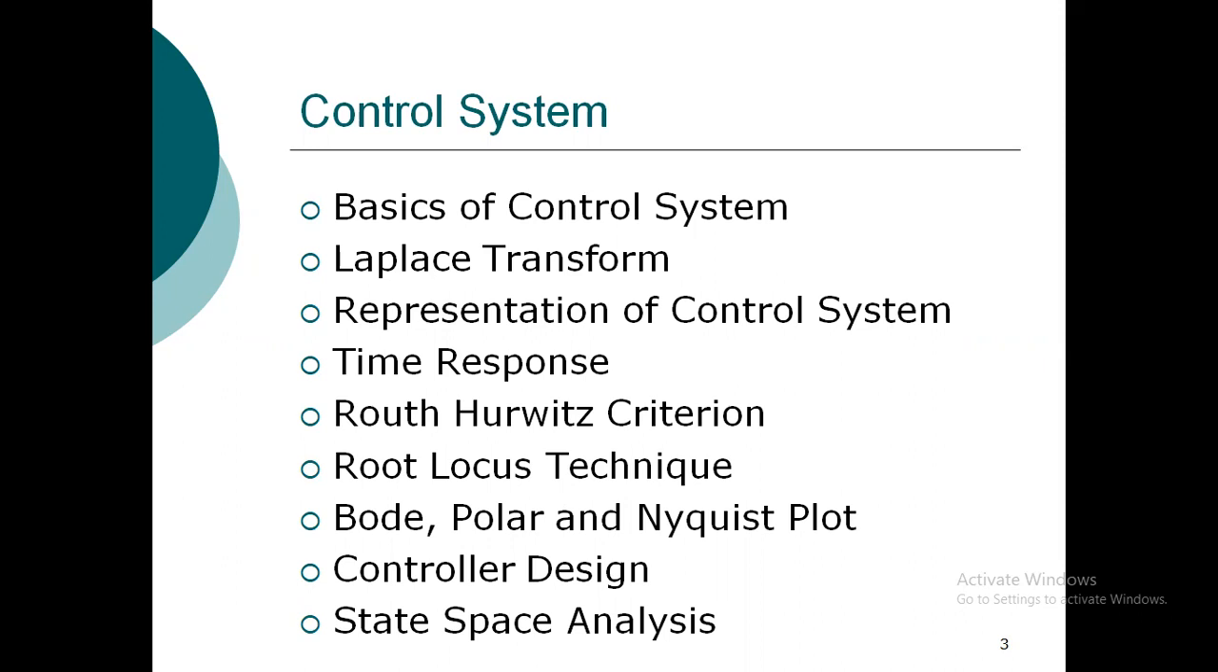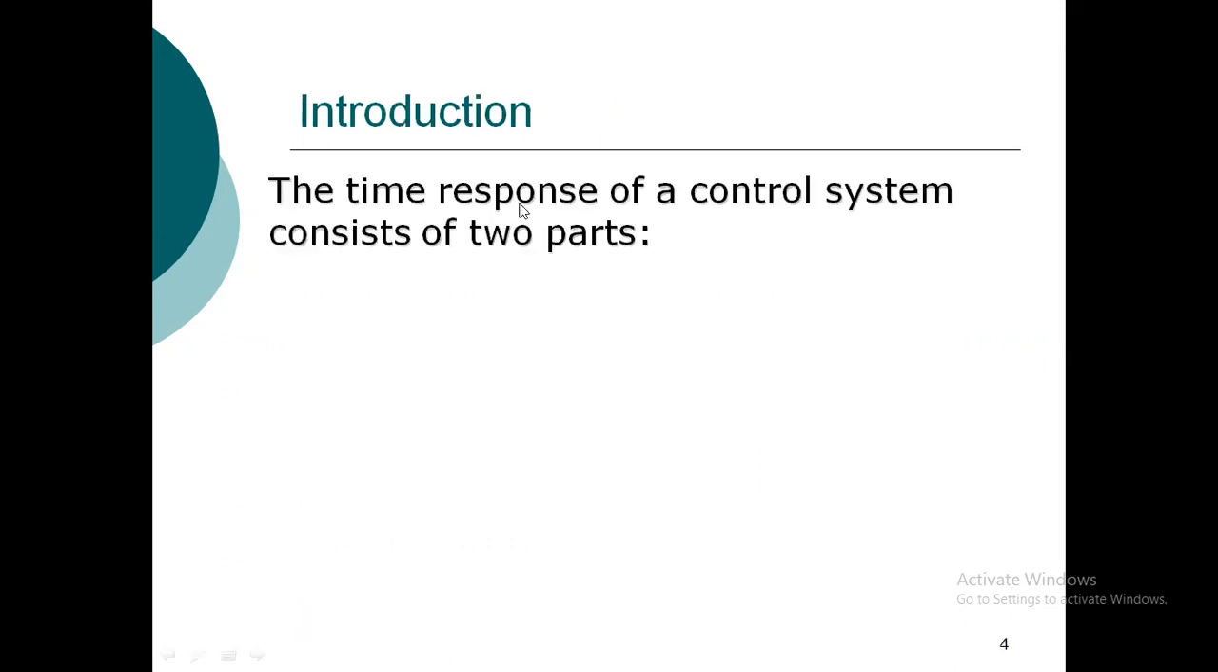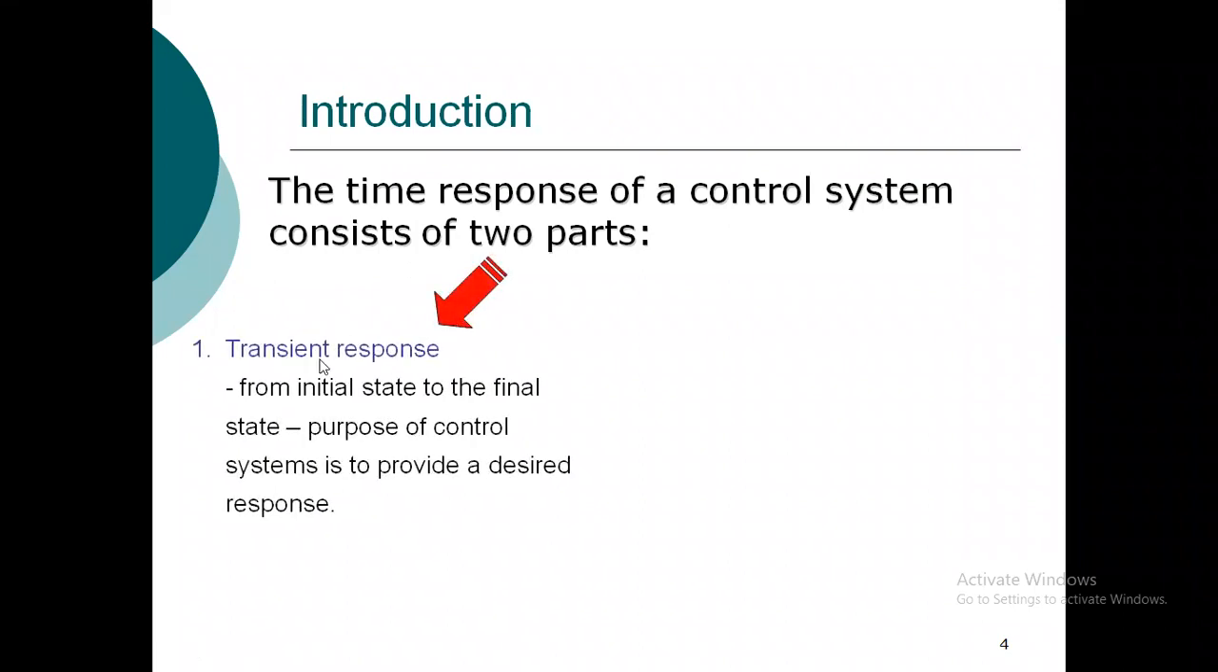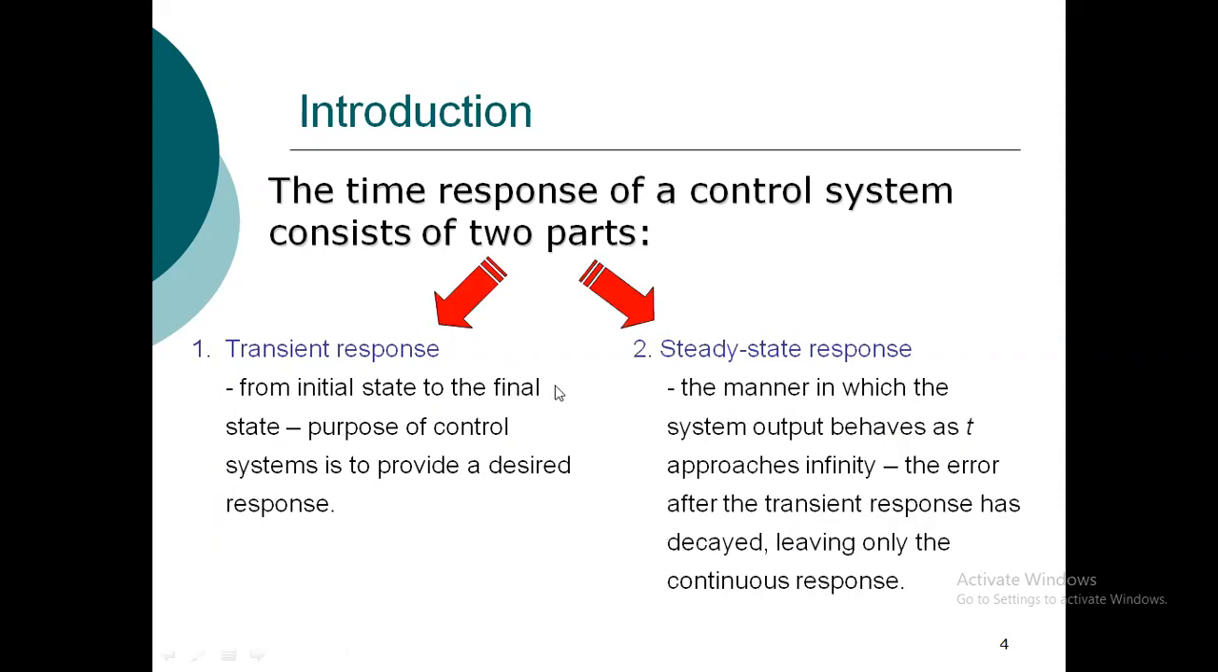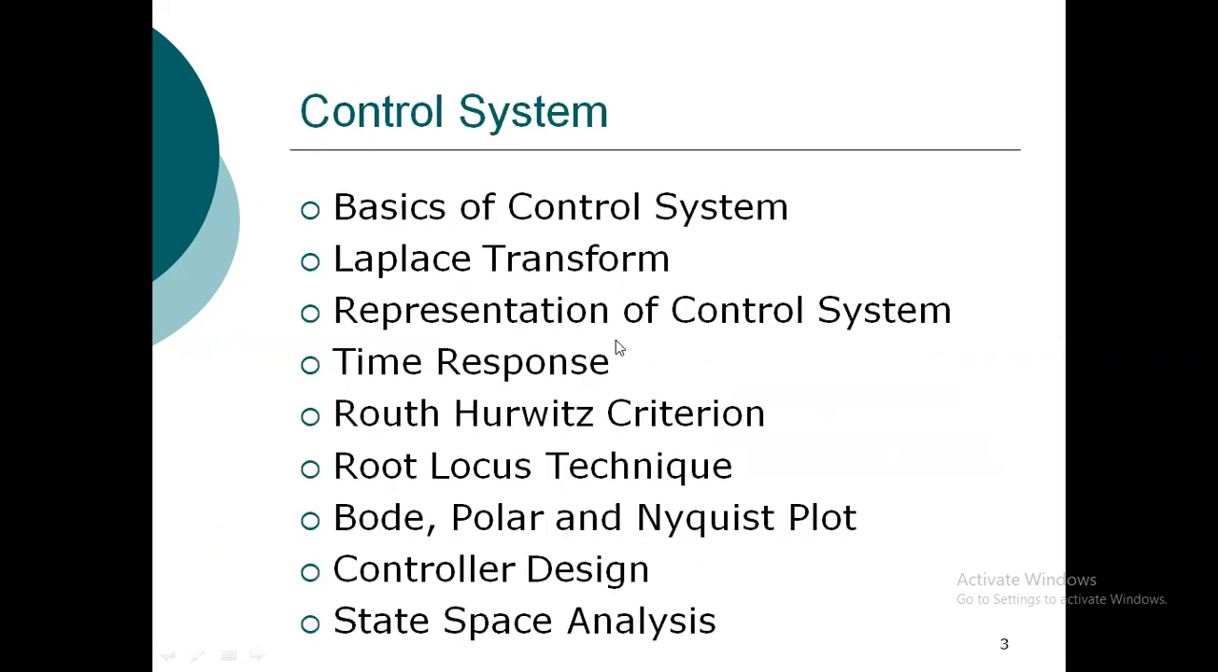So let us move toward the time domain response. The time domain response of a control system consists of two parts. As I told you in the starting, you will get the transient response, and after that you will get the steady state response. This is the time domain response you get in time response analysis.